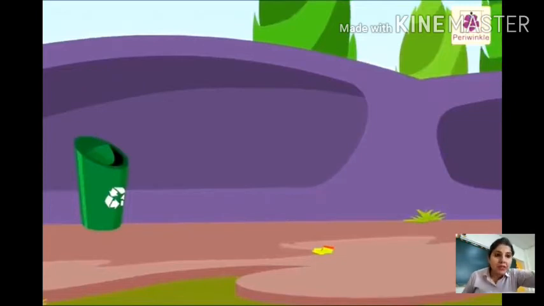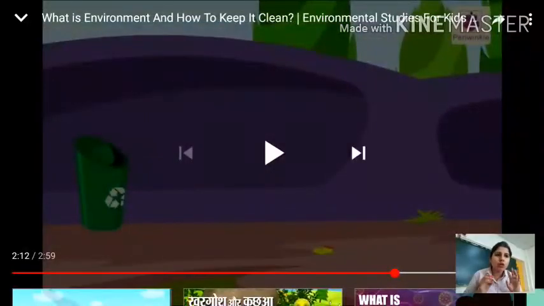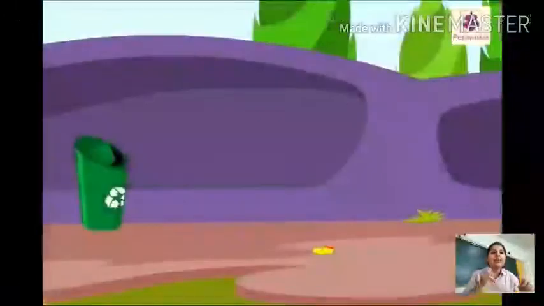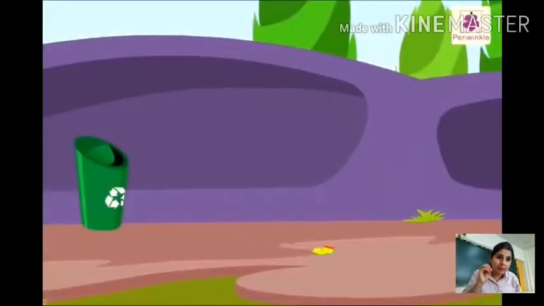Use garbage bins. You might be having bins at home. They are everywhere. Even nowadays, if you go to a public place, there also we can find different kinds of bins. And also in classrooms, in our schools, in the parks, nowadays we can see bins everywhere. So if you are eating something, kindly throw that peel or wrapper into the bins only, okay?